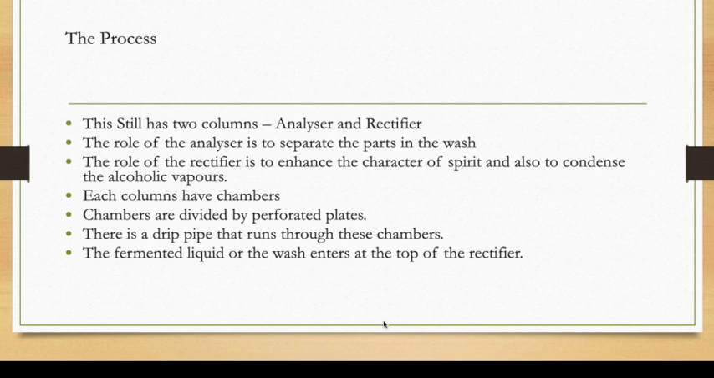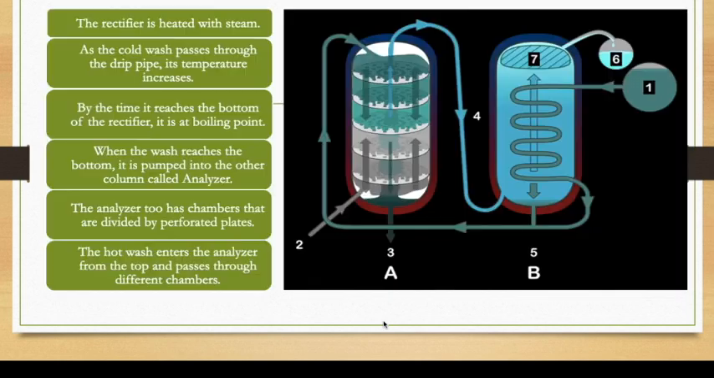Each column has chambers, and there are plates in between the chambers. Chambers are divided by perforated plates. There is a drip pipe that runs through these chambers, and the fermented liquid of the wash enters at the top of the rectifier. Now let's see how it works. The rectifier is heated with steam.